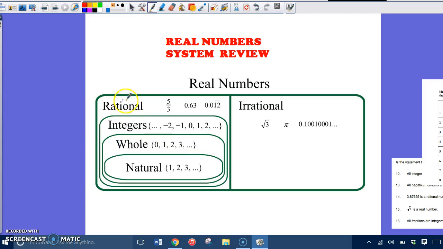Now, something clear about rational numbers though, okay? Rational numbers are numbers that, if it's a decimal, because decimals will be in here, as you can see, and fractions will be in here. If it's a decimal or fraction, it has to be a decimal or fraction that can be converted to, let's say, a decimal that either is repeating or has a pattern, or it has to be terminating. For example, okay, 3/5. What is 3/5 as a decimal?